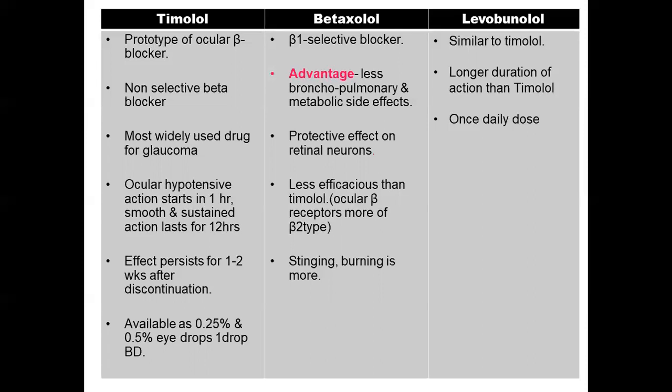Betaxolol, on the other hand, is a beta 1 selective blocker. So in this respect, it has an advantage that it does not produce much of the bronchopulmonary and metabolic side effects like timolol, because it is more selective on beta 1. So beta 2 mediated adverse effects like bronchoconstriction and metabolic side effects are minimal with betaxolol. But the problem here is that it is less efficacious than timolol. This is because beta receptors in the eye are more of the beta 2 type. And levobunolol is also similar to timolol, but it has a longer duration of action, and hence it can be given in a single daily dose.